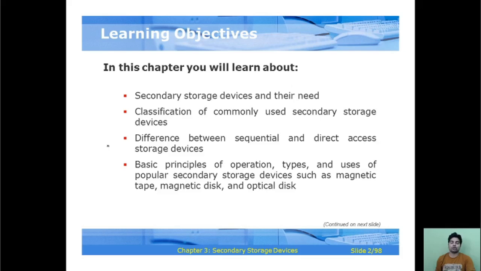You will learn a lot of things: the secondary storage device and the need for it, and the classification of commonly used secondary storage devices. A proper classification we will discuss here, and the difference between sequential and direct access storage. What is the basic difference between both, and the basic principle of operation, types and uses of the popular secondary storage devices, such as magnetic tape, magnetic disk, and optical disk also.